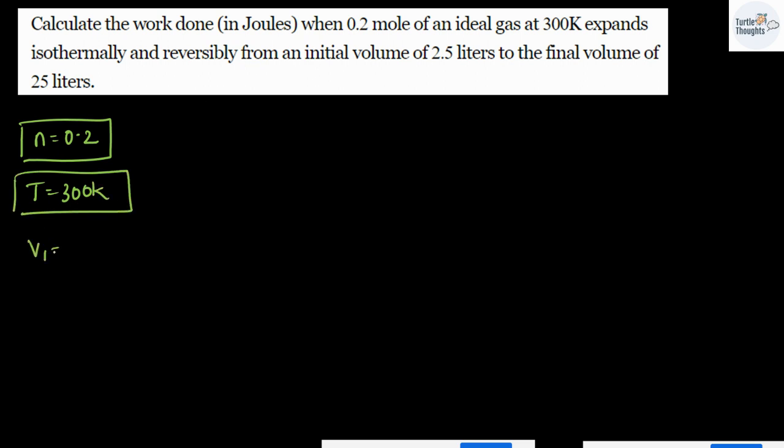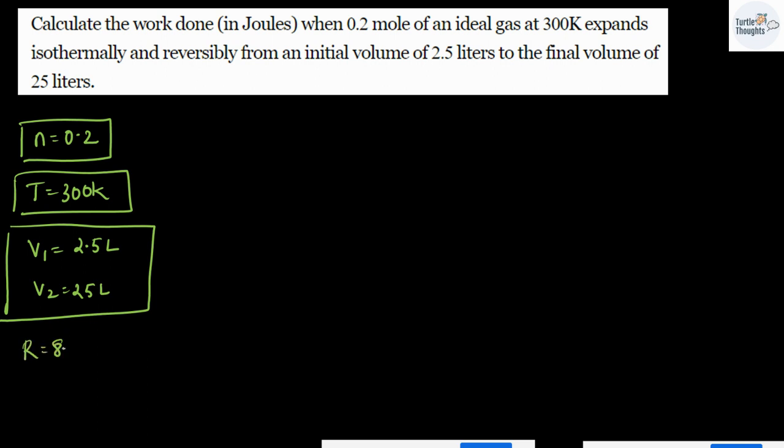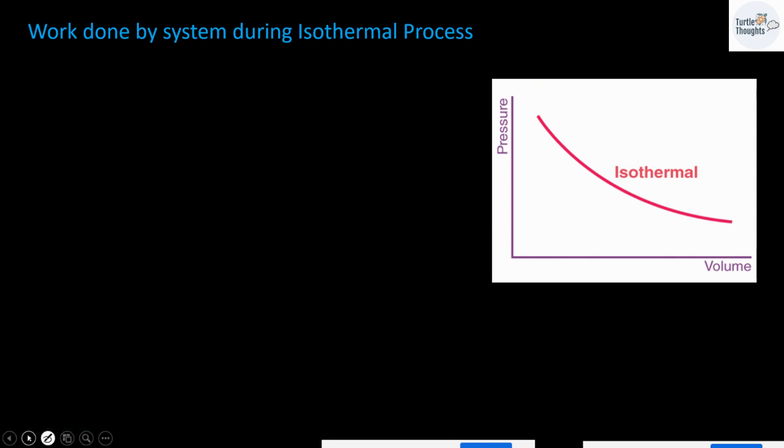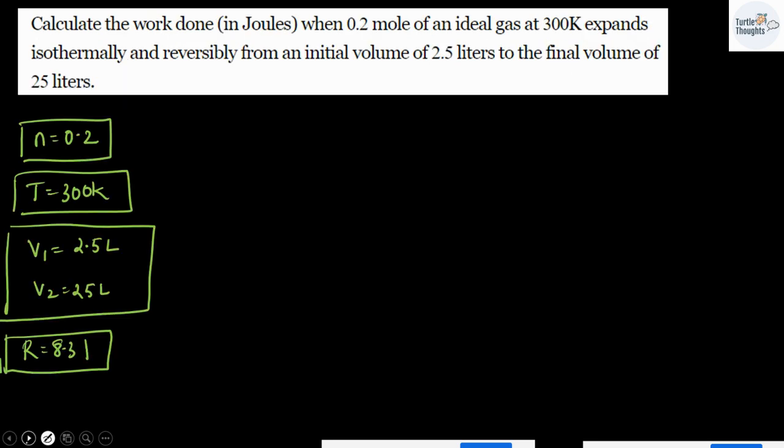Initial volume and final volume have been given. V1 is going to be 2.5 liters. Final volume is going to be 25 liters. R can be taken as 8.31. Work done: in case of an isothermal process, we have two formulas, 2.303 nRT log V2 divided by V1, or log P1 divided by P2. In this case, final and initial volume have been given, so I should be using the first formula.